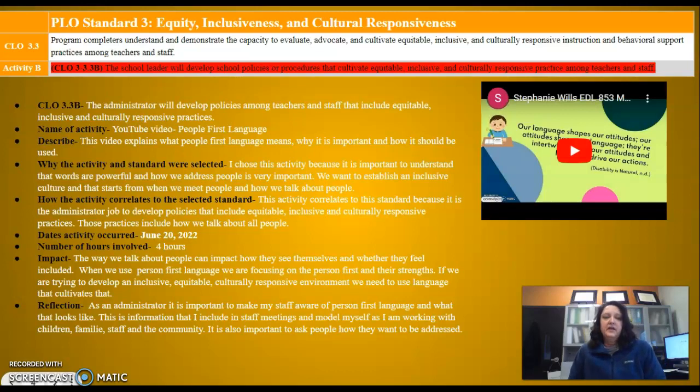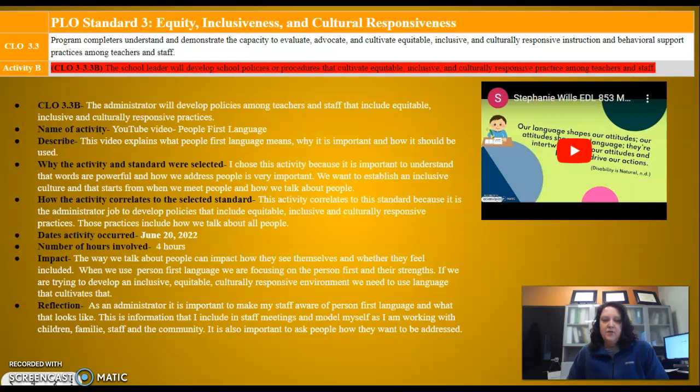Standard number 3, Equity, Inclusiveness, and Cultural Responsiveness. I chose component 3.3b. In my own words, the administrator will develop policies among teachers and staff that include equitable, inclusive, and culturally responsive practices. The activity I chose for this was the YouTube video, People First Language.